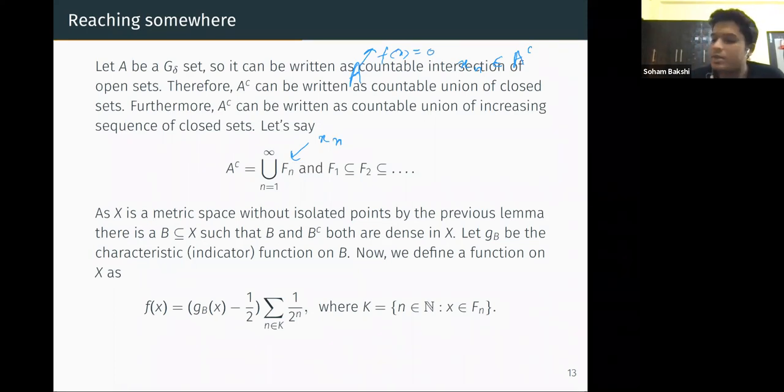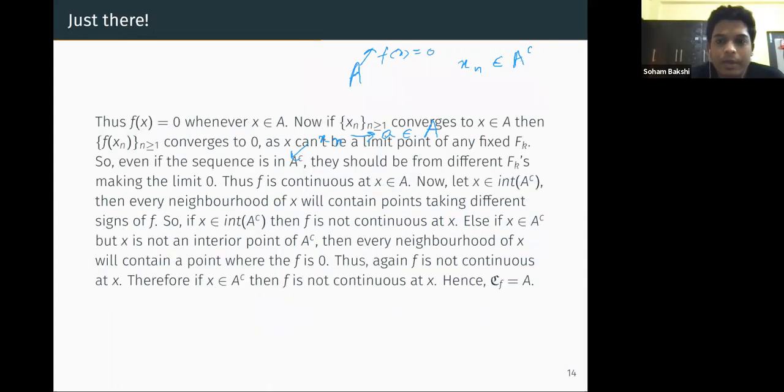Now, if x_n is a sequence converging to a point a in A, and x_n is in A complement, then the first thing we see is that x_n can't be in infinitely many terms from a fixed F_k. And why is that? That is because F_k is closed. So if some sequence in F_k converges to some point, then that point is also in F_k, but a is in A, so a is not in F_k because F_k is in A complement.